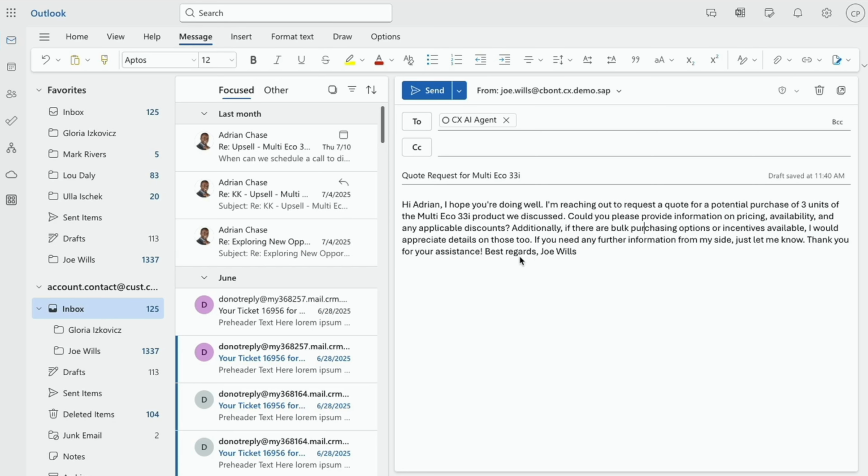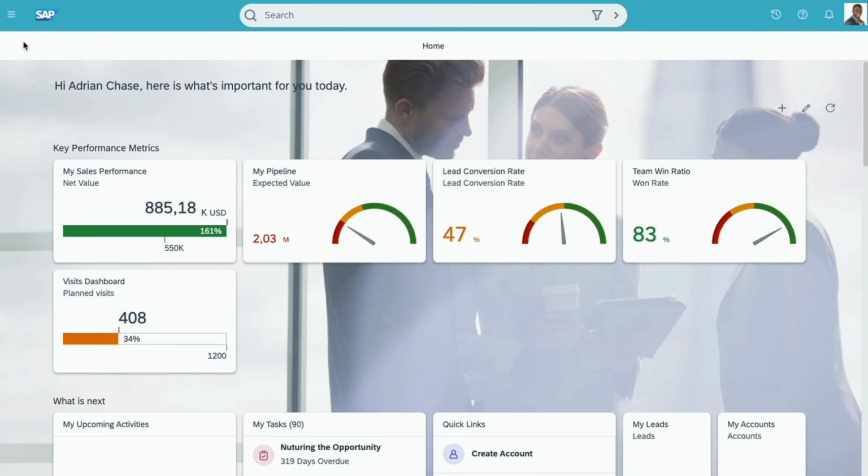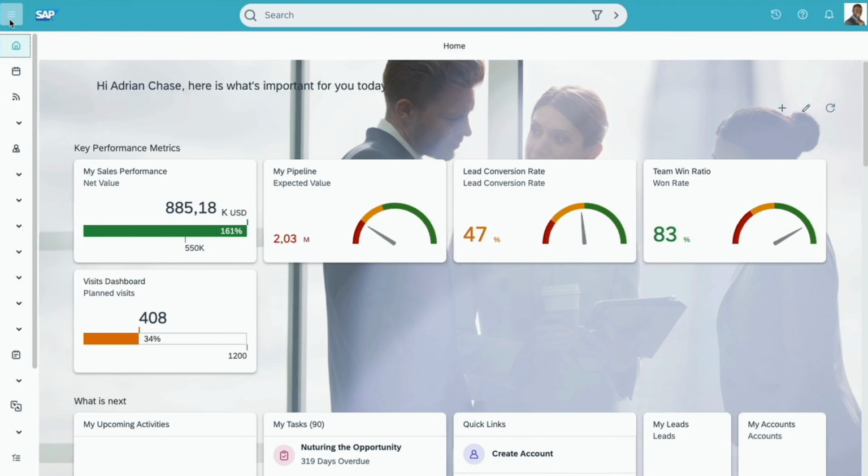So that's the important information of that email. And I'm going to send it off in a second, and then we will see how our quote creation agent is able to respond. So let's send this off. And I can already now go over to the Cloud for Customer system.